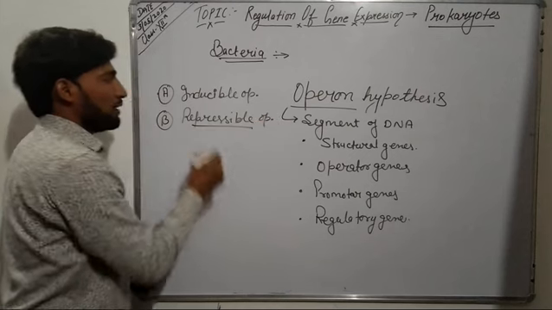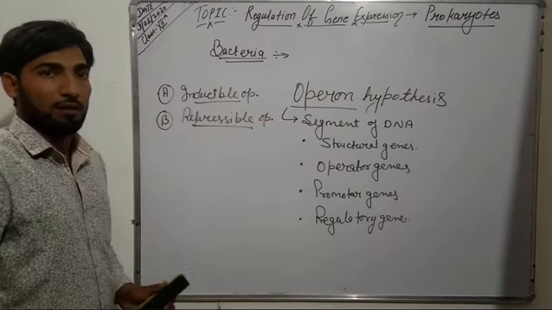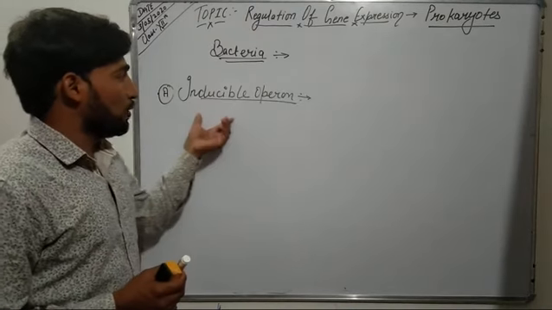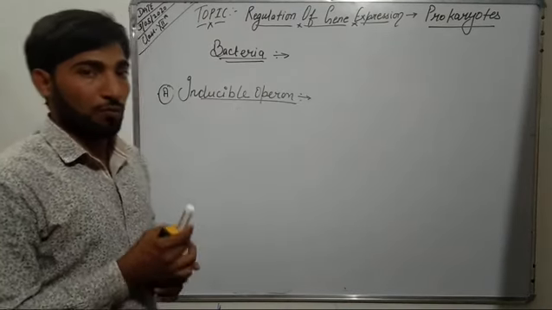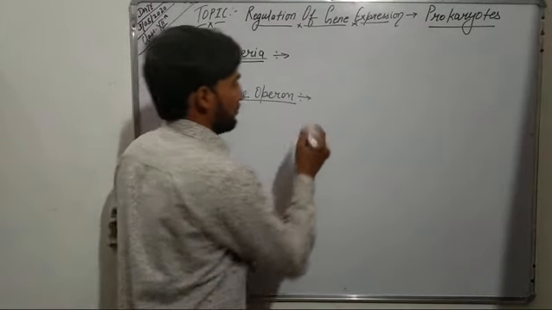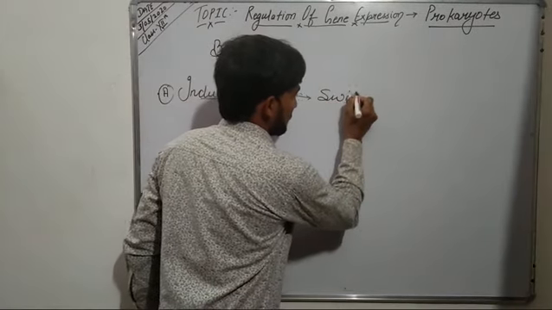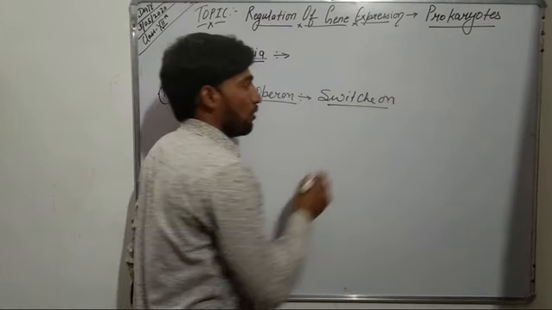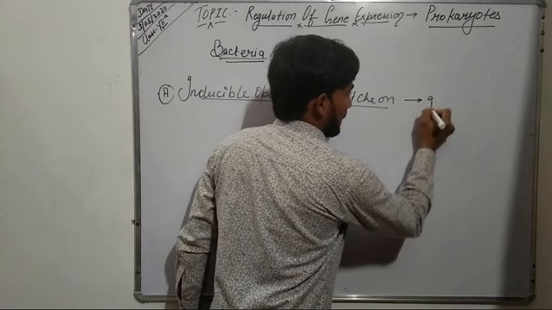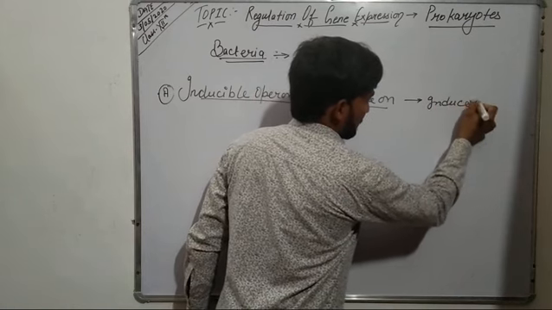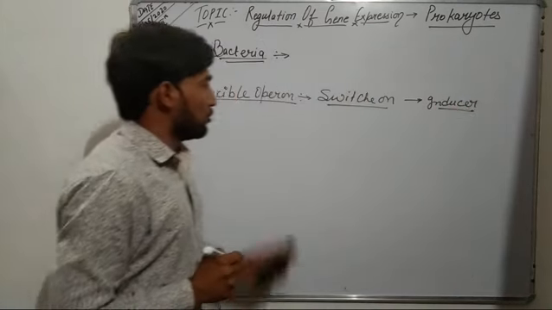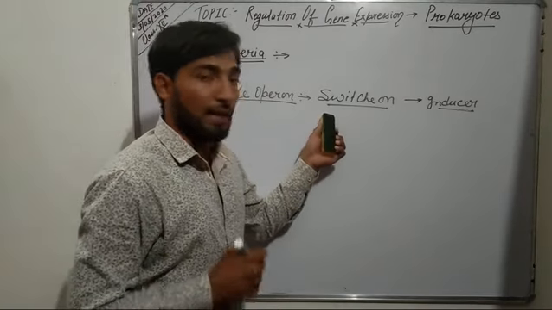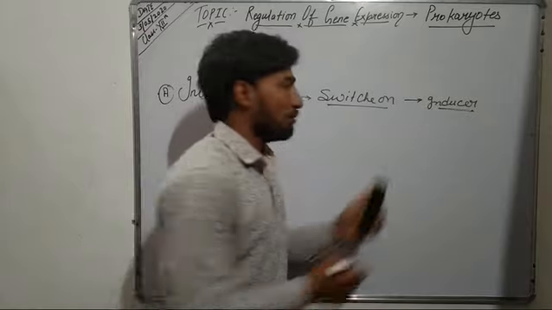So now we will discuss both these inducible and repressible operons. An inducible operon is an operon which gets switched on when a chemical called inducer is present.